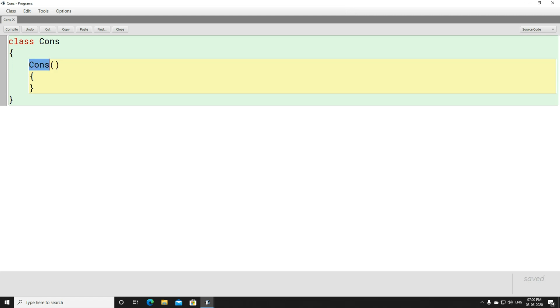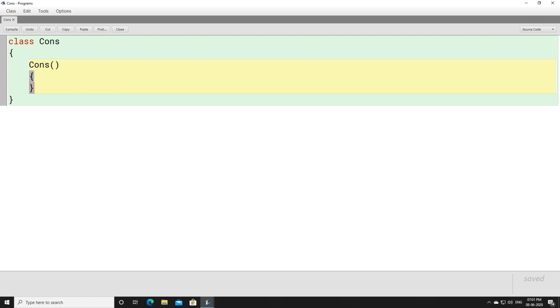So here we have the constructor, and how is it proved that this is the constructor? The name is similar to the class name. It does not contain any return type. Please remember this. It does not contain any return type. So this is considered as a class name, and this is considered as a constructor name. Now we'll see how the constructor is called or how the constructor is invoked.